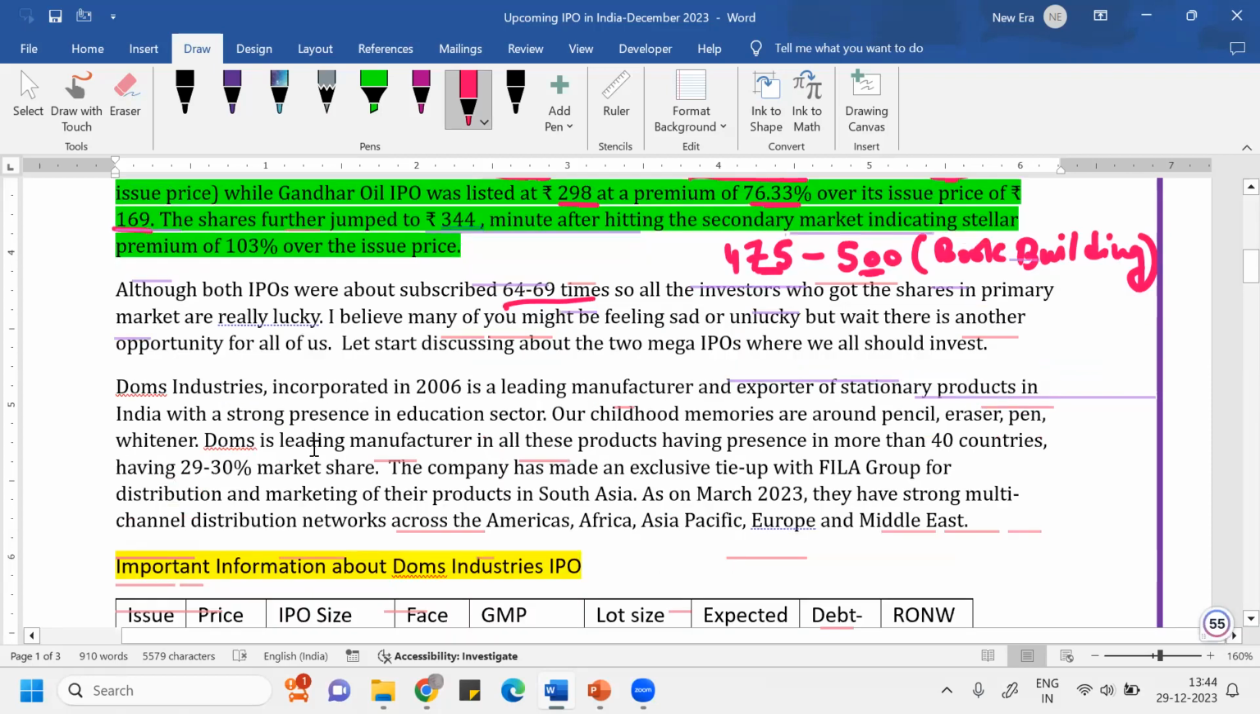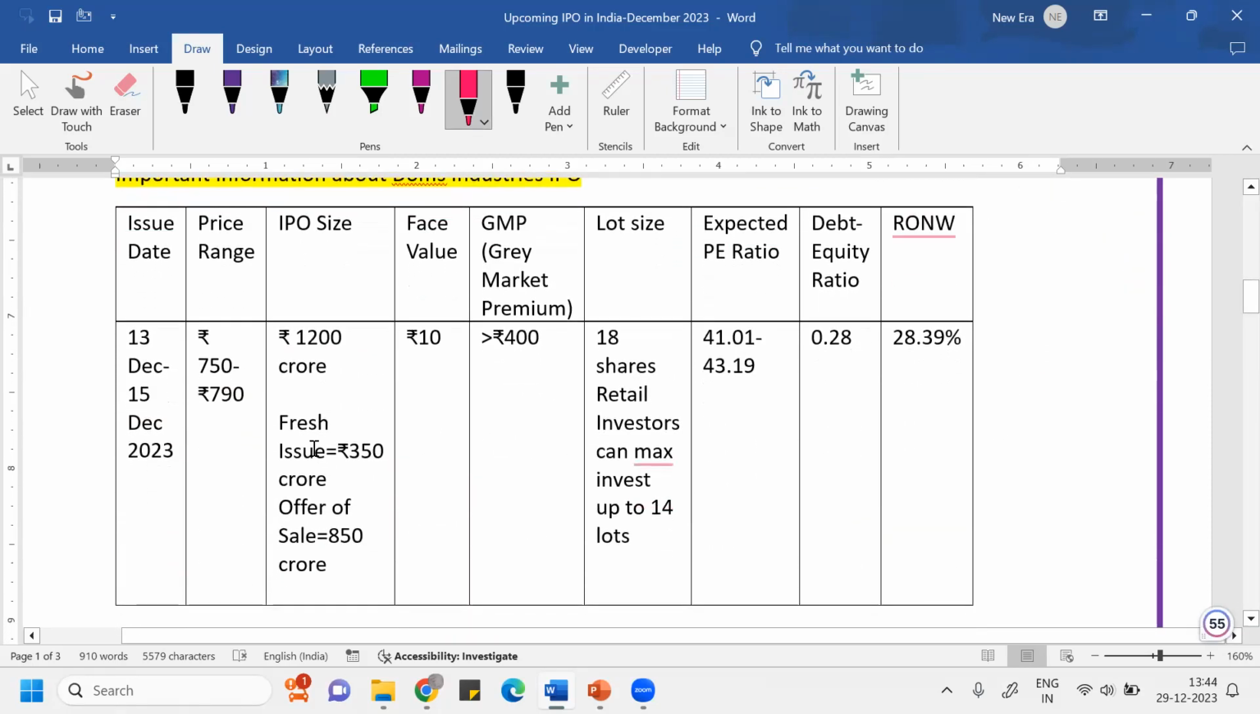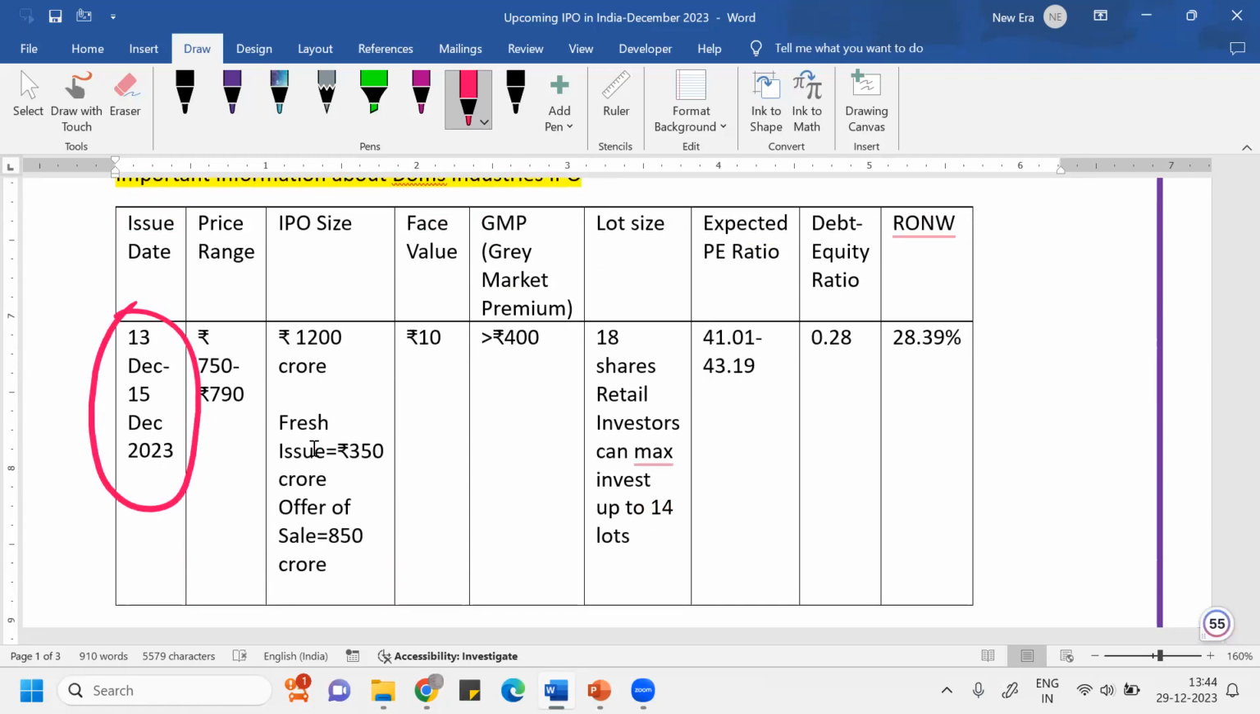Then here the company information is given. Then talking about this, like you know that an IPO runs for 3 days. So for this company, the IPO is running between 13 December and 15 December. This is the price range.